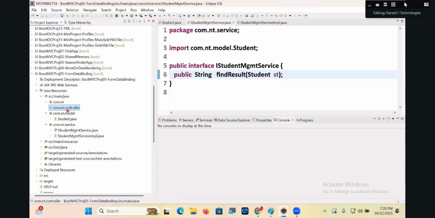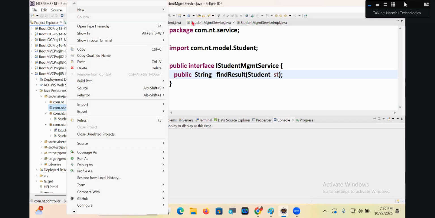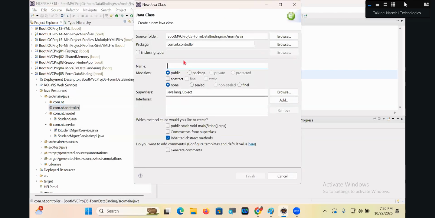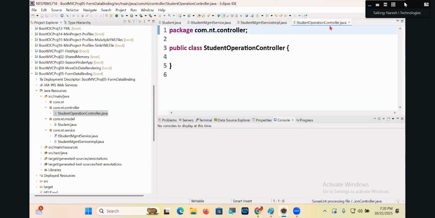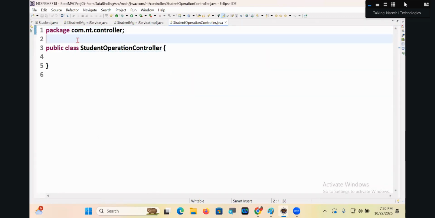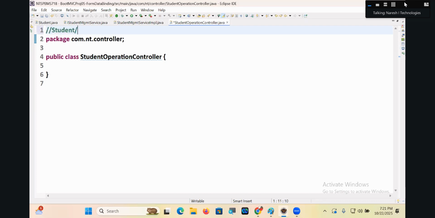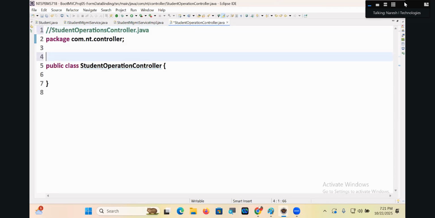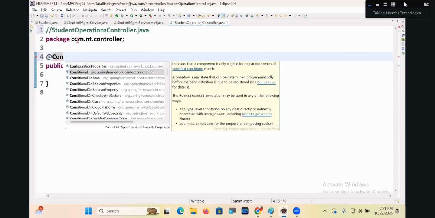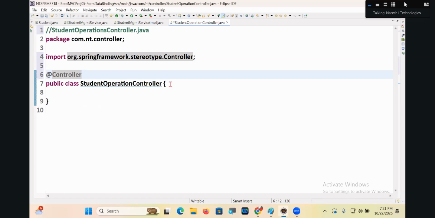Okay, that's good. Right click, new class: StudentOperationsController. StudentOperationsController.java. How to make this class a controller class? @Controller. That's good.